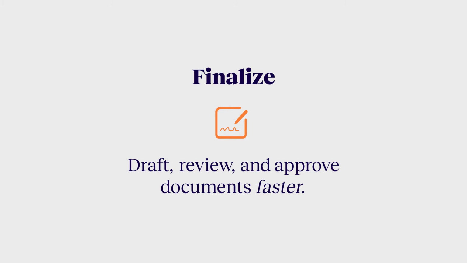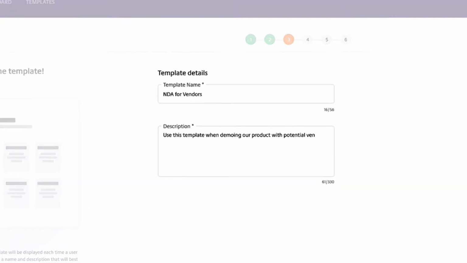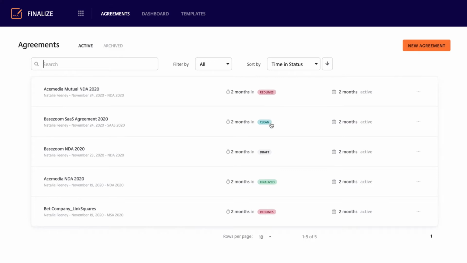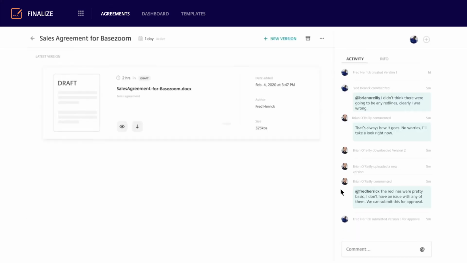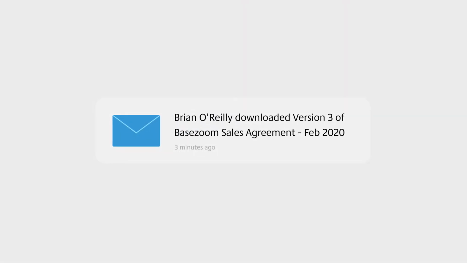It starts with Finalize, which helps your team draft, review, and approve documents faster, even those on third-party paper. Create new contracts through self-serve templating, see where contracts are stuck, and collaborate with key stakeholders using in-app chat and notifications. Finalize supplements your current process in Word and offers features that will improve deal velocity.